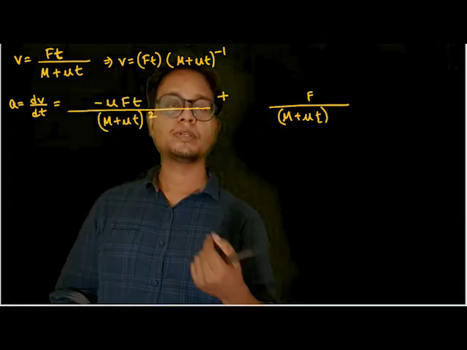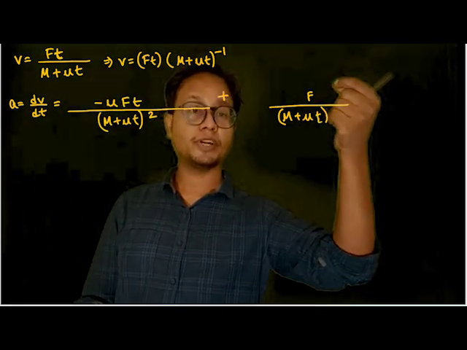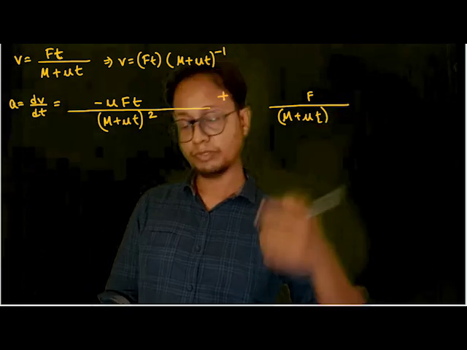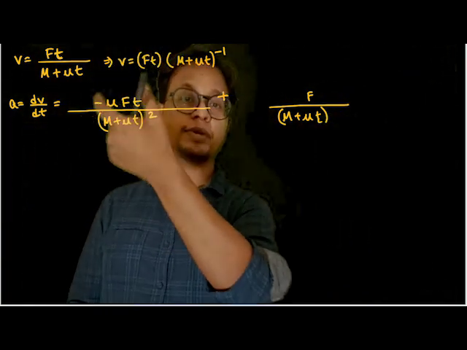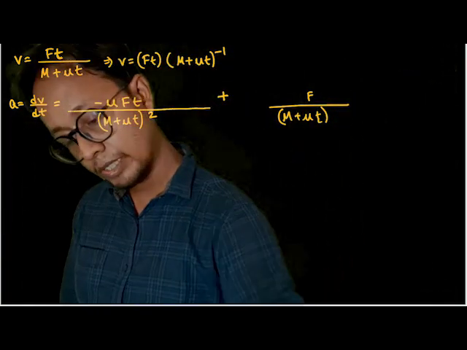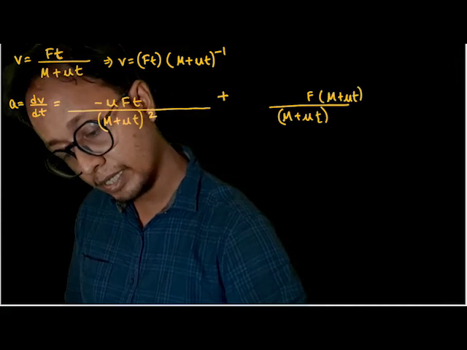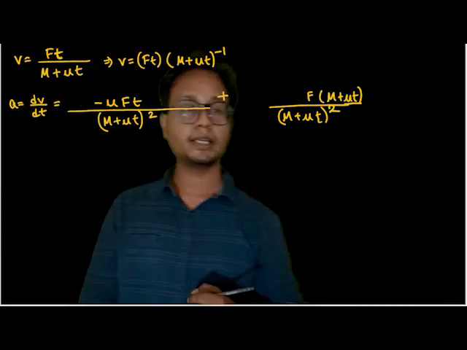Somehow I have to add these two, so I multiply the numerator and denominator by m plus μt, so that both denominators become the same and you can add these two terms. The denominator becomes (m + μt) whole square.